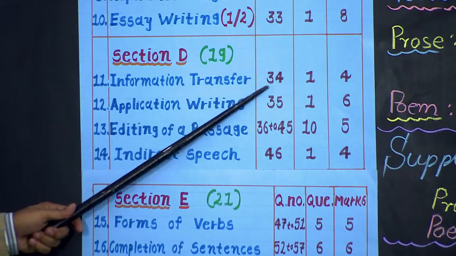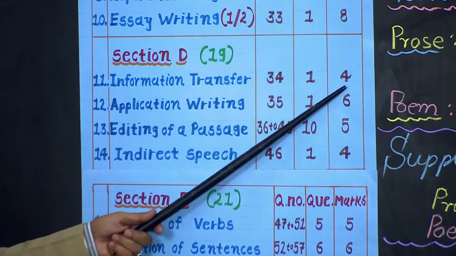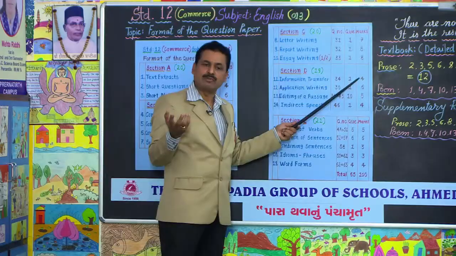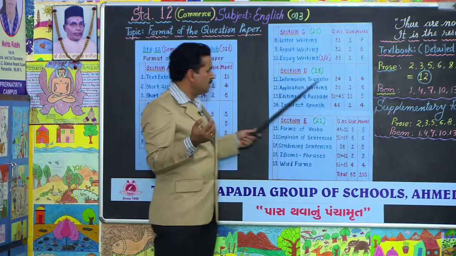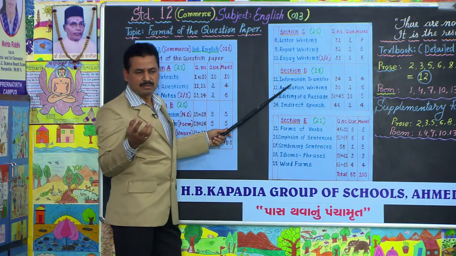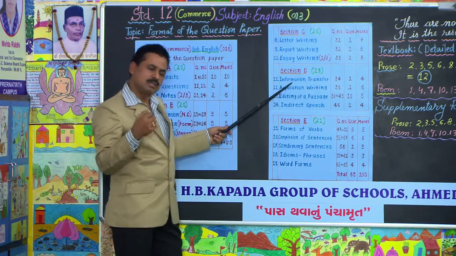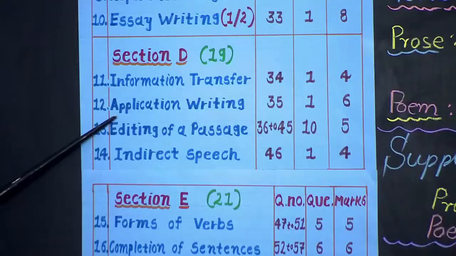Sentences must be related to the information given to you. Information transfer, question number 34, 1 question, 4 marks. Here you can easily get 4 marks. The length of the sentence is not important. If the information is conveyed properly, you would be given marks. See application writing.